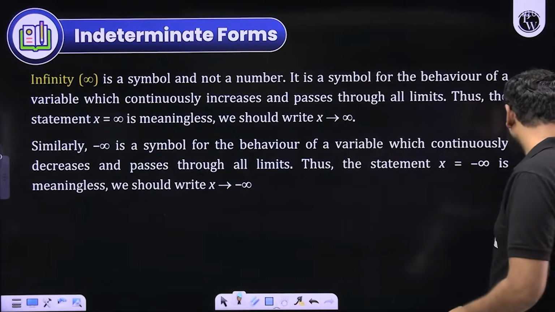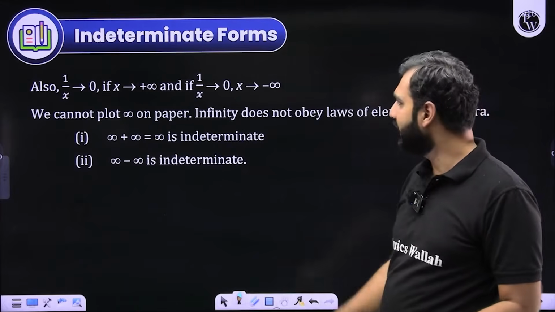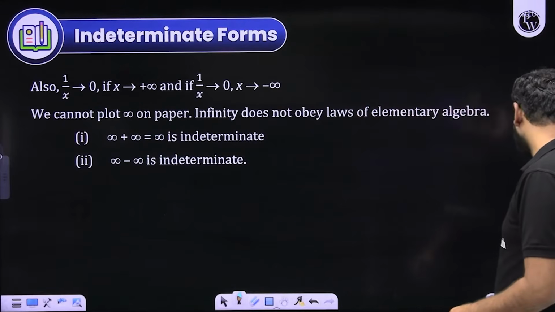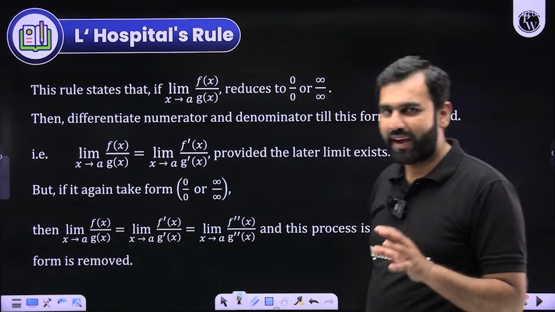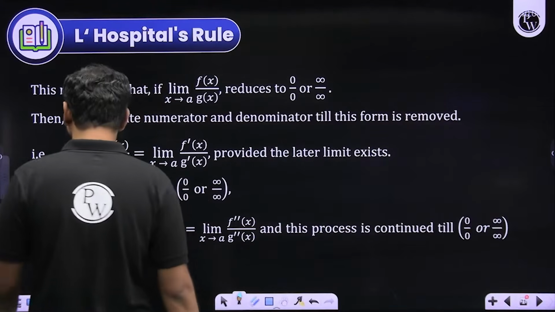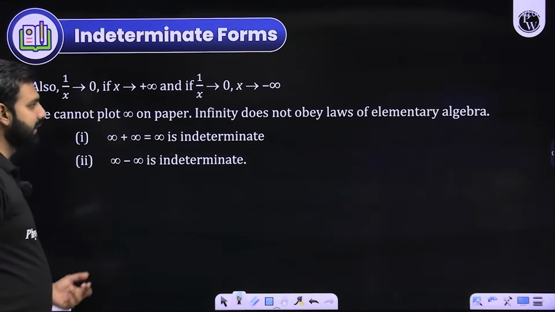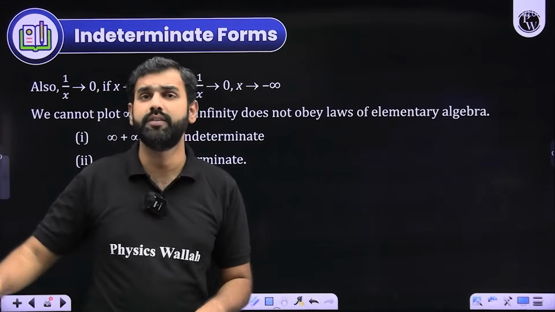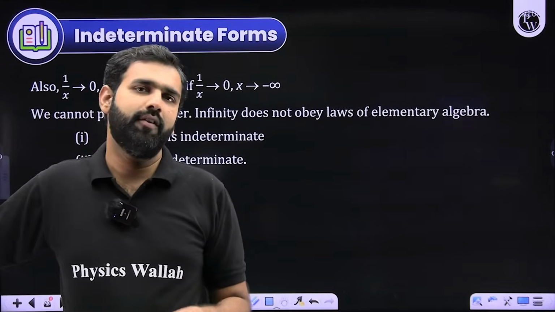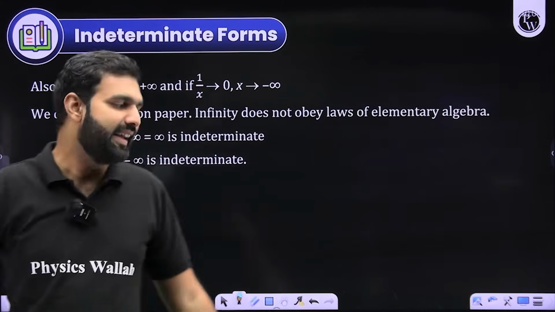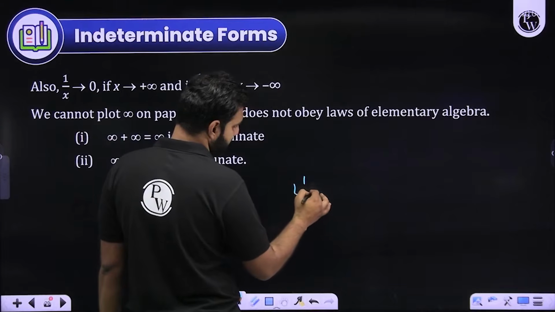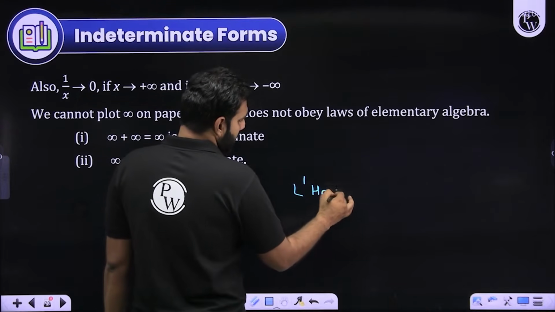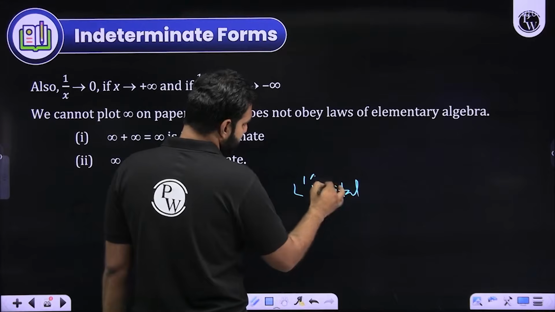As we have already discussed what is the meaning of the symbol infinity, and we have seen such scenarios here as well. What I am going to tell you first of all is that while dealing with the indeterminate form 0 by 0 and infinity by infinity, there is a rule suggested by L'Hopital. L'Hopital was a French mathematician and he has suggested a rule. So L'Hopital is written like this, I think. And here in this L'Hopital, this H is silent basically.